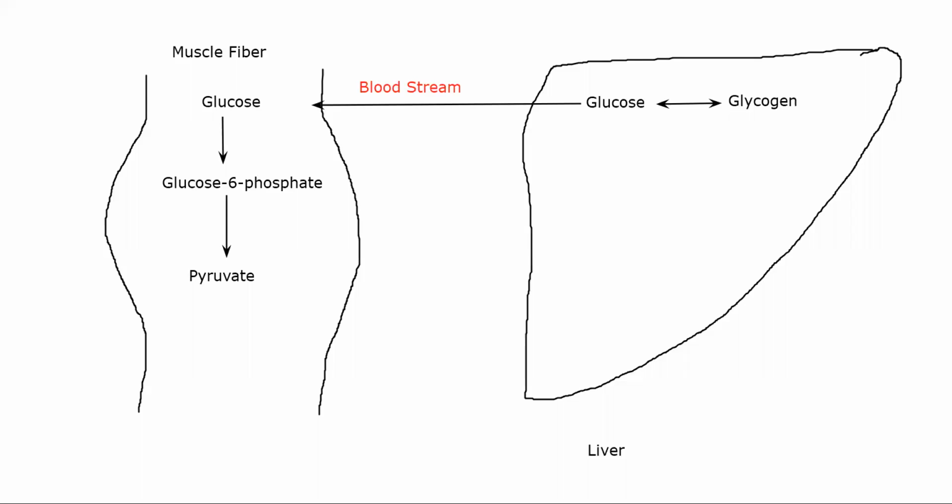Now, the problem is in your muscle, this does not stop. Lactate will be produced, especially in an active skeletal muscle. Pyruvate will be converted into lactate. Now, lactate cannot be used back in the form of glucose. If you remember, when we studied gluconeogenesis in the last class, making new glucose from pyruvate molecules, I told you it is almost the exact opposite of glycolysis, with one additional step where you have oxaloacetate formation in the second step. But I cannot make glucose from lactate. That is why I have to convert lactate into pyruvate before I can continue with the formation of new glucose.